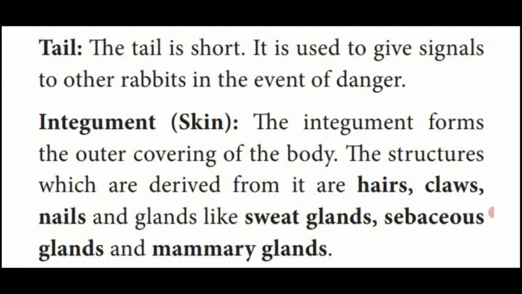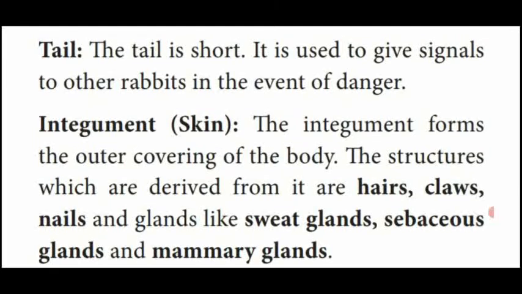Next one, integument, that is the skin of the rabbit. The outermost layer, which covers the body, is called integument or skin. In our body also, the outermost layer is called integument or skin. From the skin, hairs, claws and nails are derived or produced.